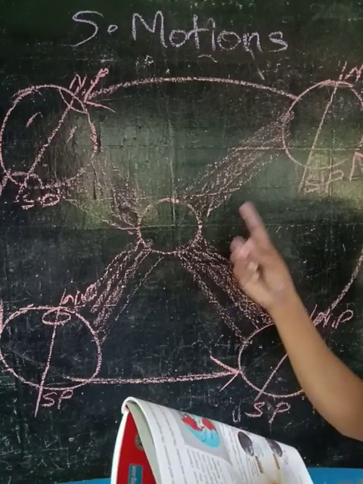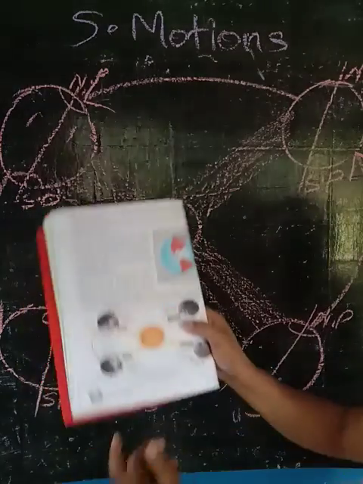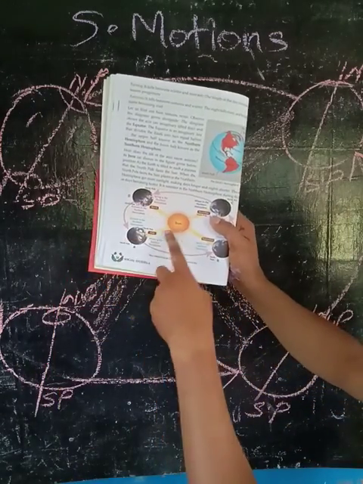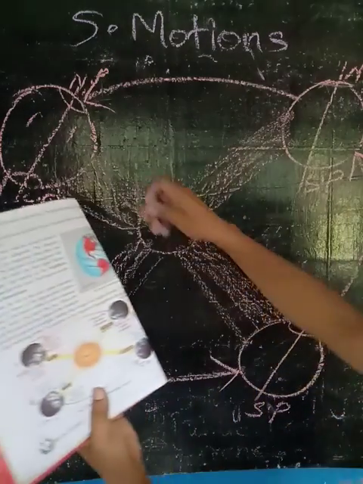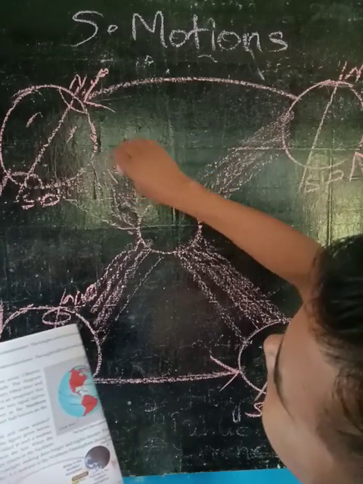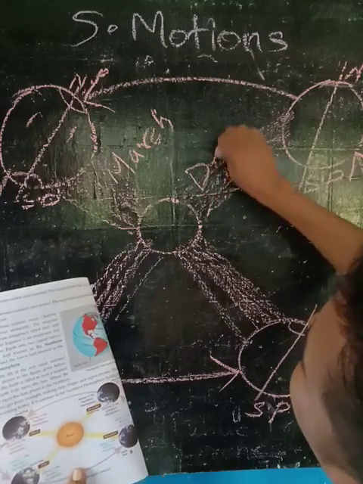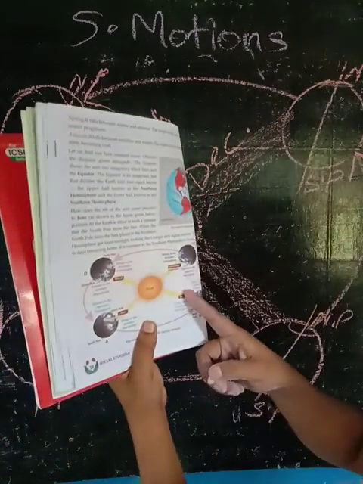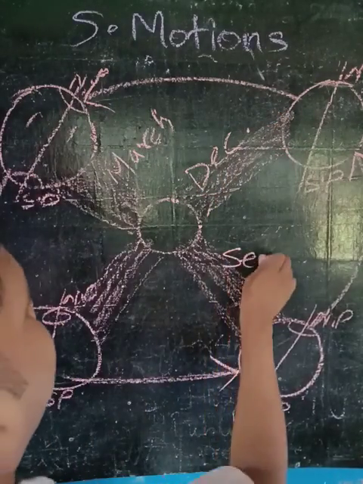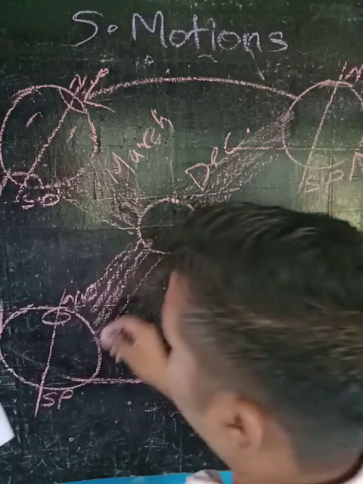So this way the rays of the sun are distributed. See here, rays of the sun. It is in the month of March and in the month of December. This is the month of September and this is the month of June.